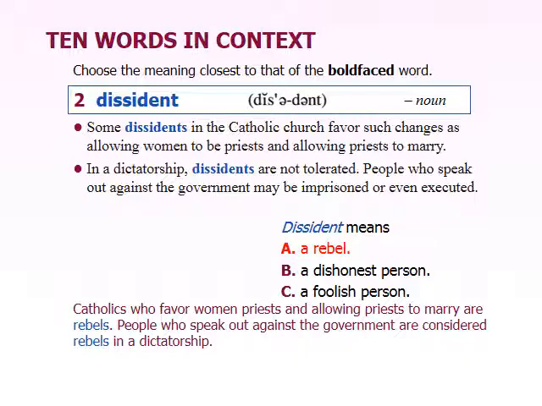We could say teenagers are rebels, but we wouldn't say they're dissidents. They're rebels in the sense that they rebel against their parents. They're fighting against their parents. But a dissident is more of an organized rebellion. A dissident is a person who has specific grievances or disagreements with the government or with the religion, and are specifically standing up to change certain laws or to change a certain thing in the government.